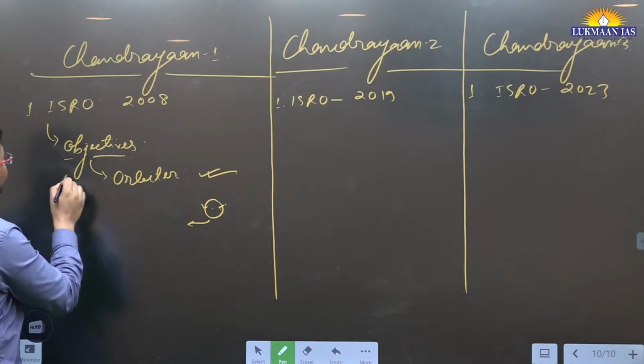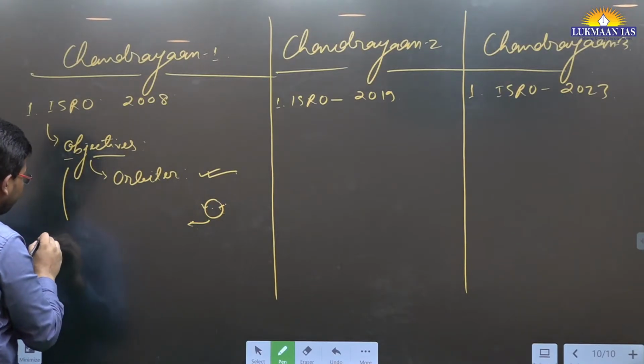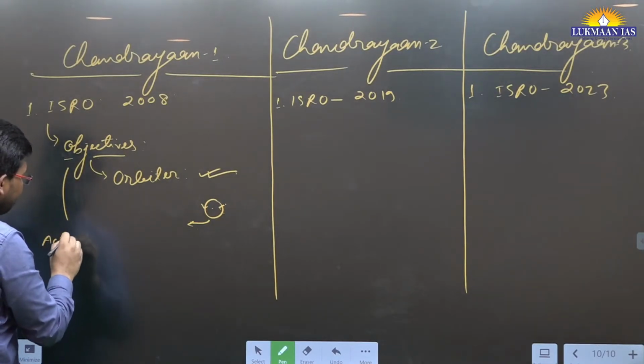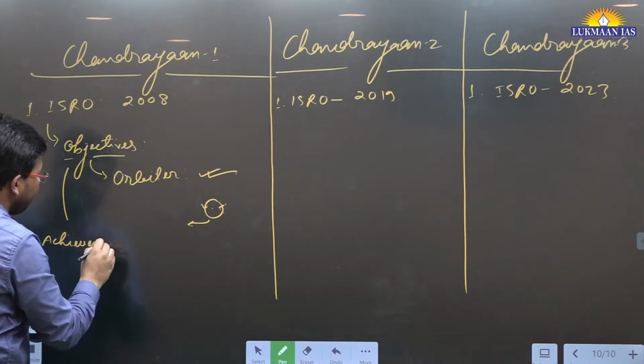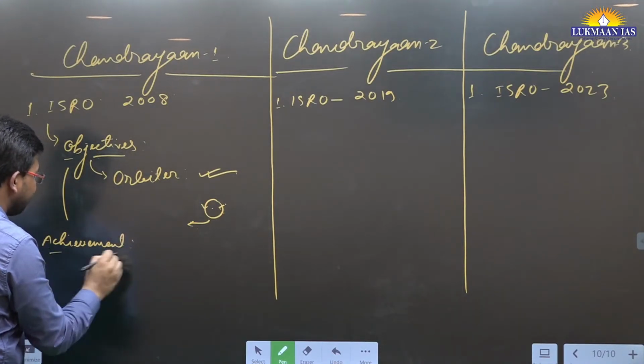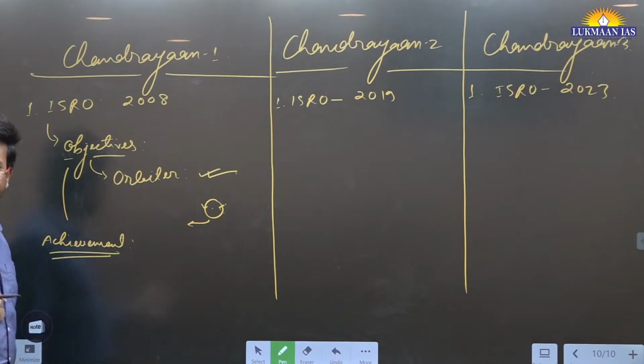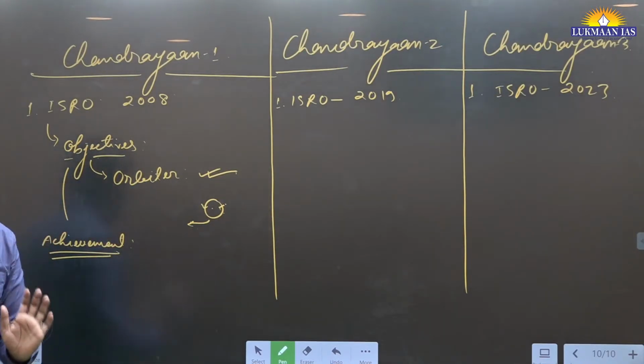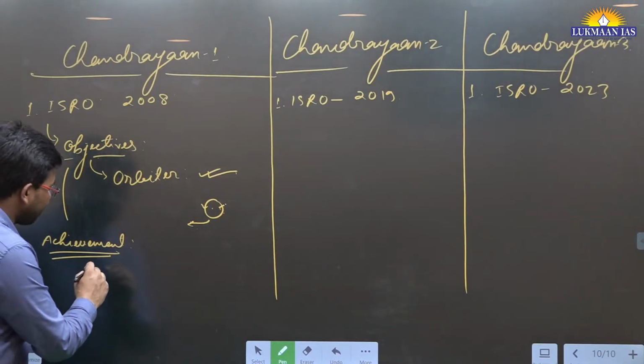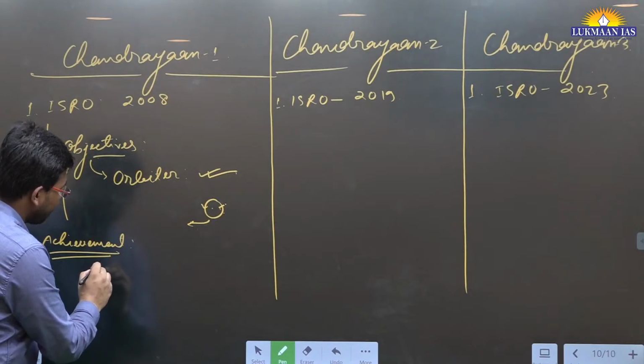If I talk about the achievements of this mission, we started receiving information, and it told us that there is a possibility of water ice on the surface of the moon. But after 1 year, we stopped receiving signals.